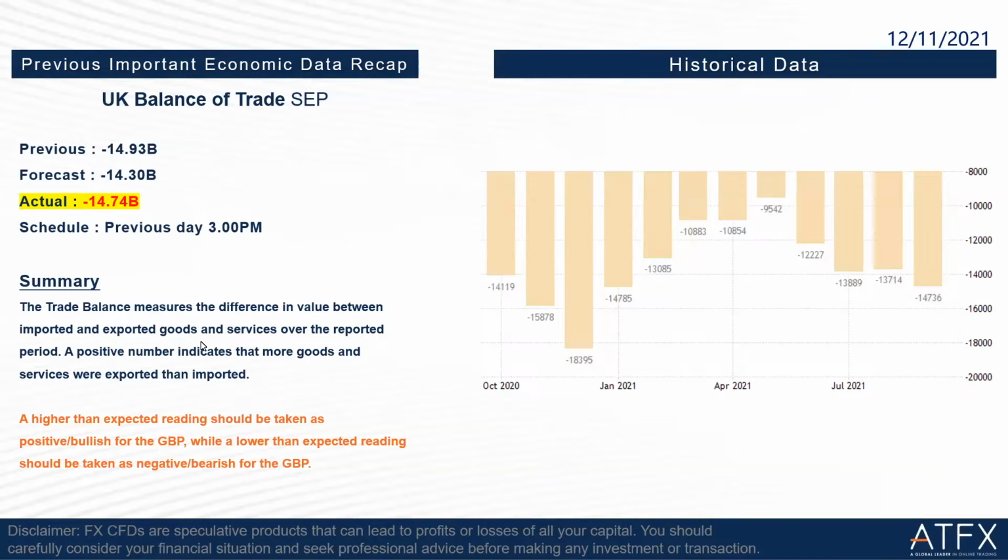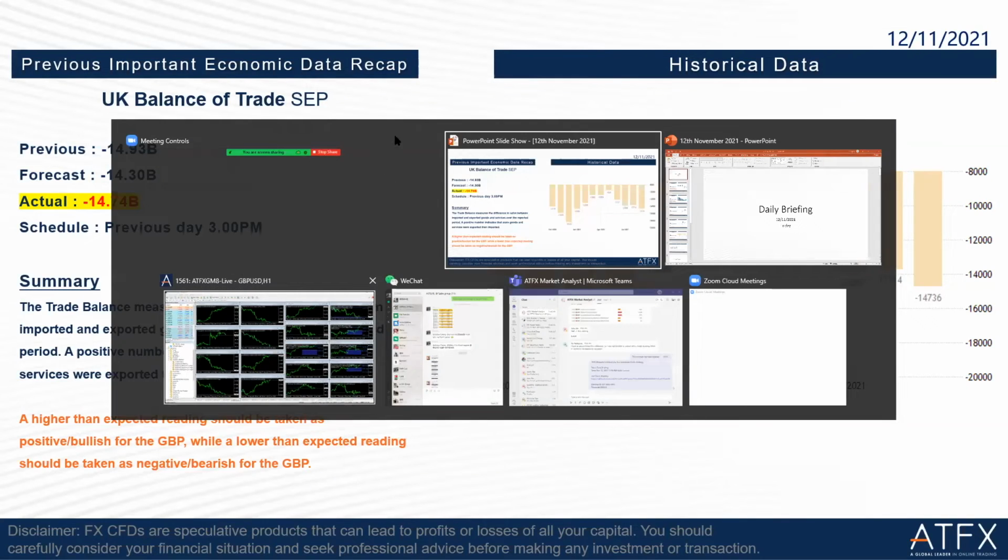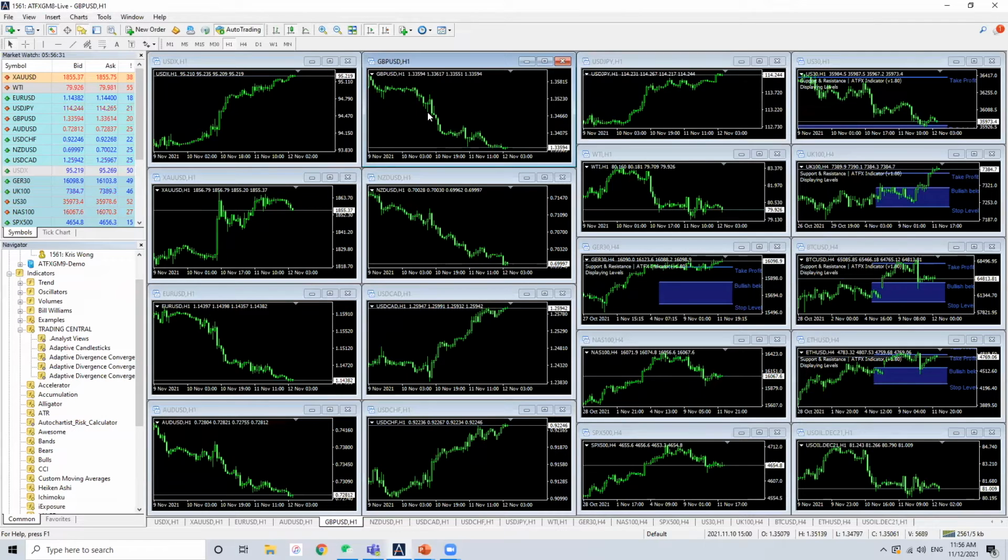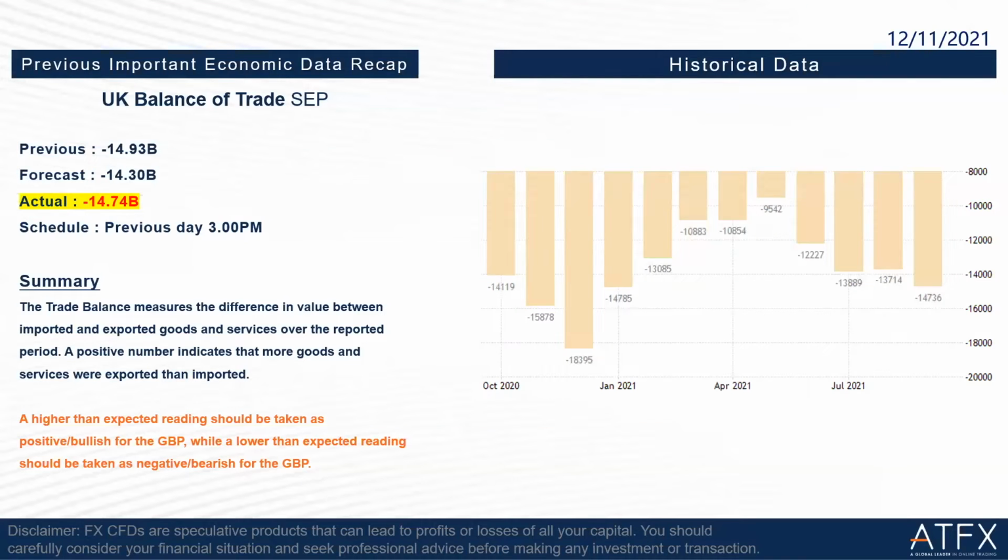Let us take a look at the market graph here. We can see that because this week's UK important economic data is not doing well, and also the strengthening US dollar index, the GBPUSD is getting lower and lower. Okay, so we go back to our PowerPoint here.